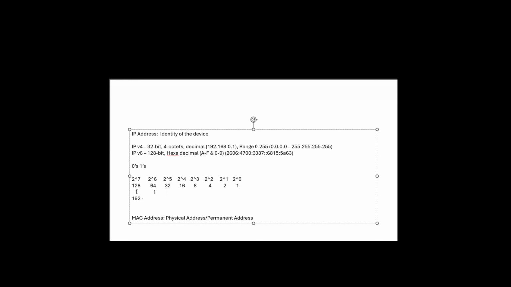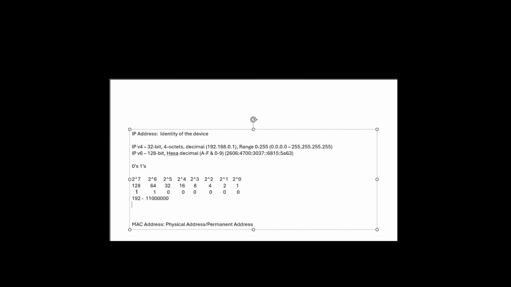So I am not making use of 2 power 5, 2 power 4, 2 power 3, 2 power 2, 2 power 1, or even 2 power 0. So I'm not making use of any of these values except 2 power 7 and 2 power 6. So now the binary value of 192 is 11000000. This is the binary value of 192.